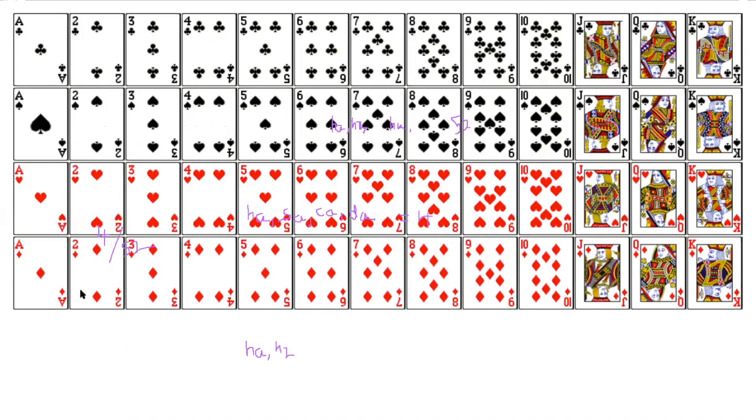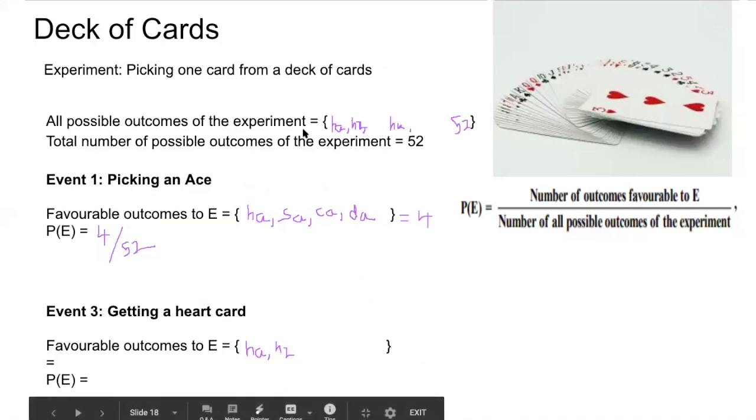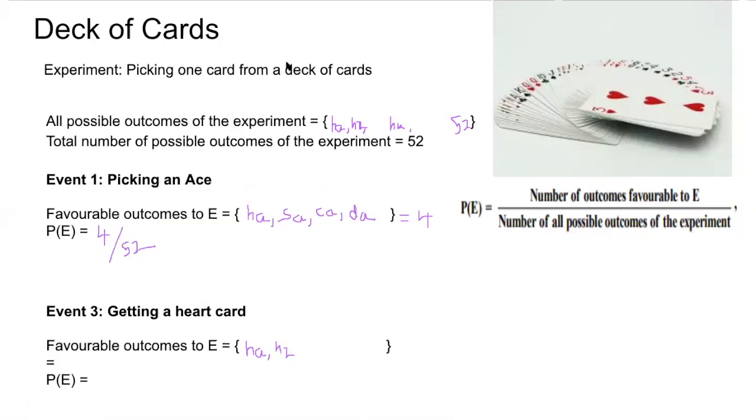Apart from that we cannot put anything else because all these are heart cards. So we can put up to heart king, so on up to 2, 3, 4, up to heart king. How many will it become? Ace, 2, 3, 4, 5, 6, 7, 8, 9, 10, jack, queen, king. So 13. 13 is the number of favorable cases.